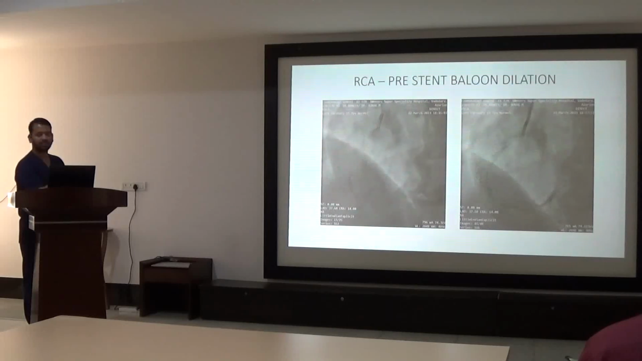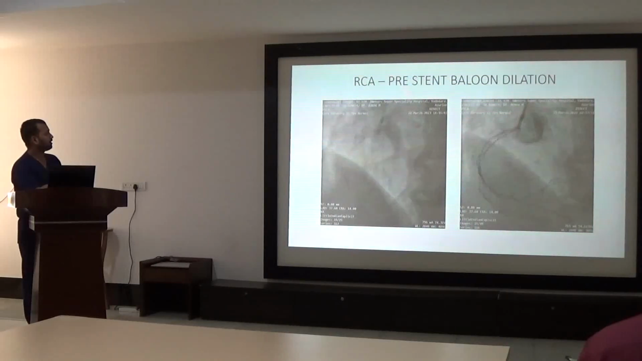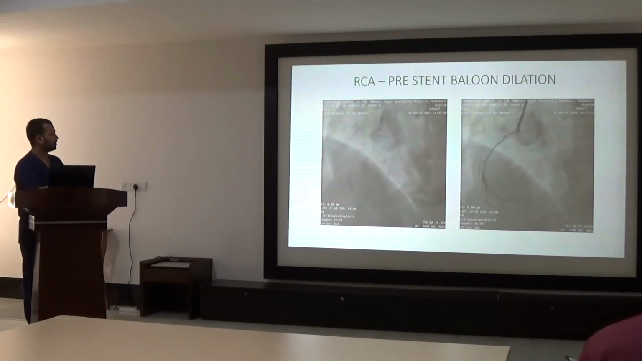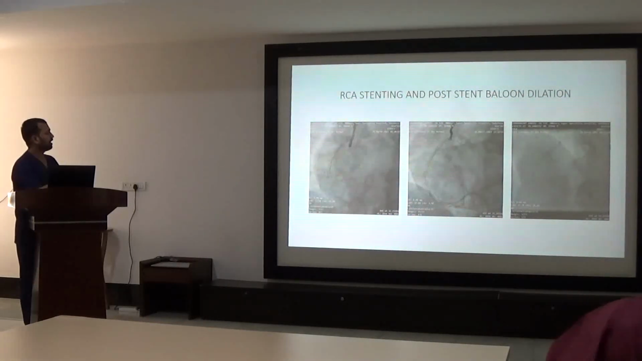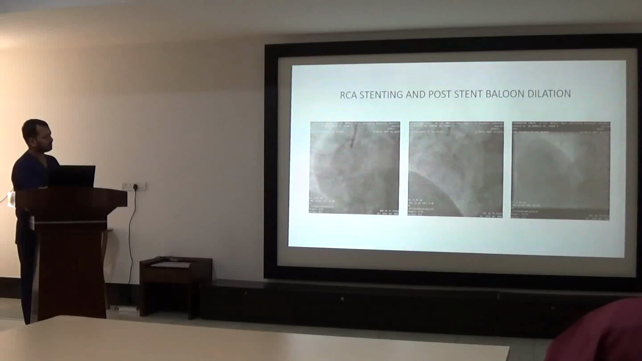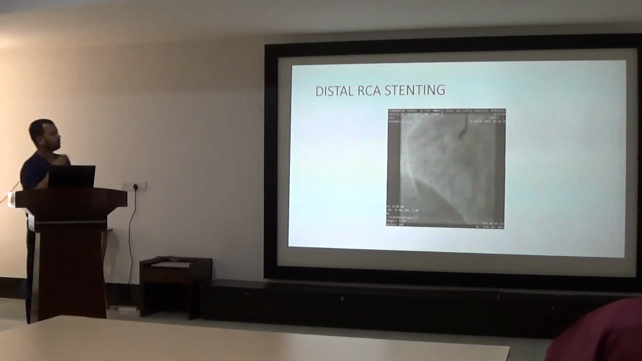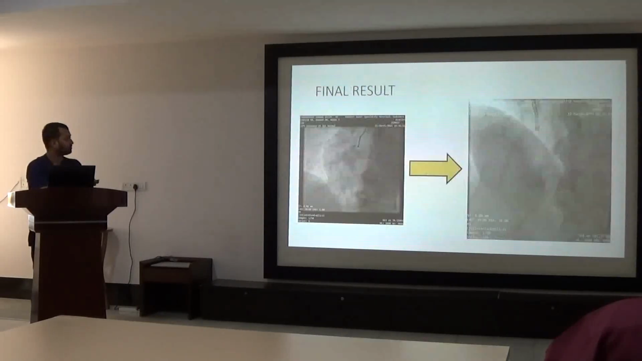So the next procedure is simple. The next step is balloon dilation and stenting of the right coronary artery. Here we can see the balloon dilation of the right coronary artery, and after balloon dilatation there is good flow in the right coronary artery. After that we stented the RCA and did post-balloon dilation. This is the stent in the right coronary artery, and after stenting there is good flow. The RCA was diffusely diseased, so we had to do proximal RCA stenting as well as distal RCA stenting.